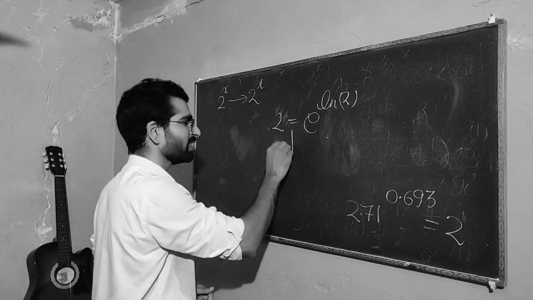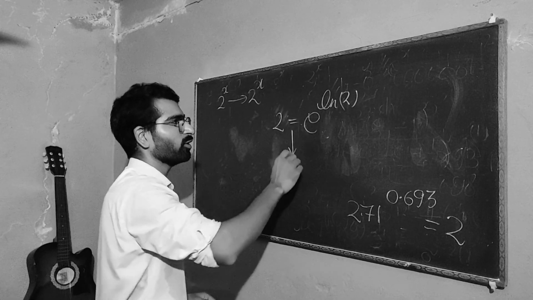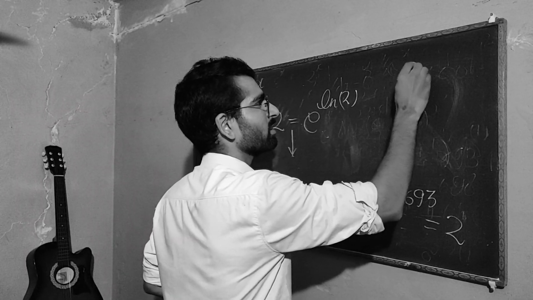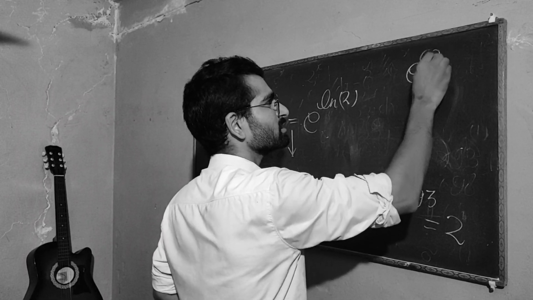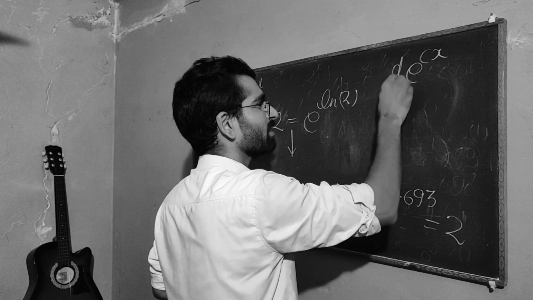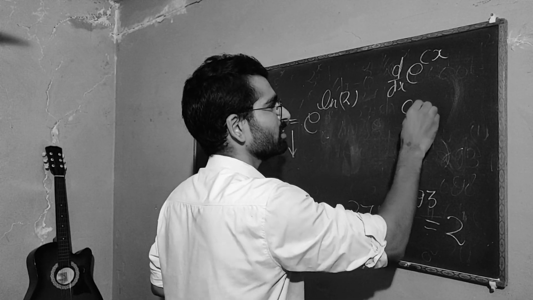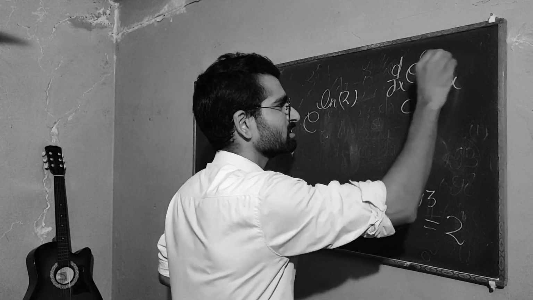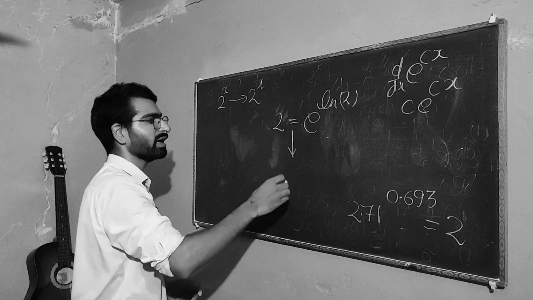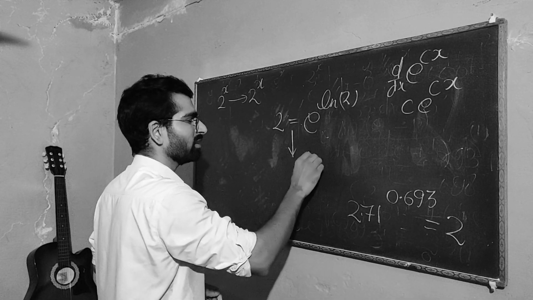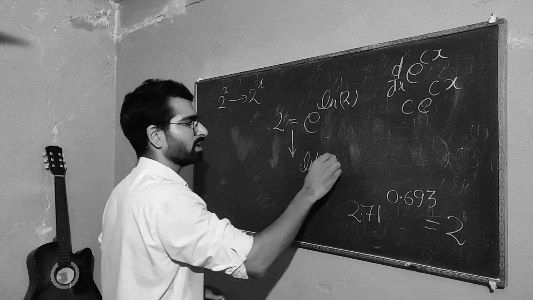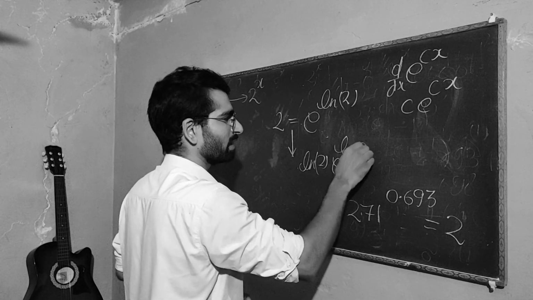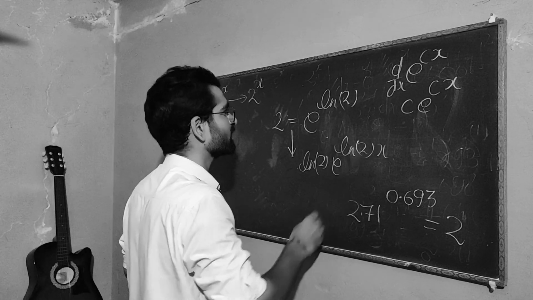So if you take the gradient of this, I hope you know that if you have e to the cx, the derivative of that is c times e to the cx. So the gradient for this is ln of 2 times e to the ln of 2 times x.